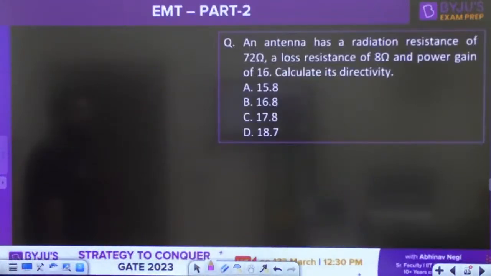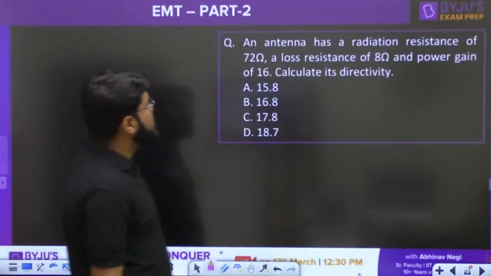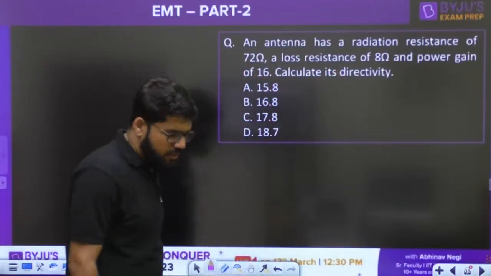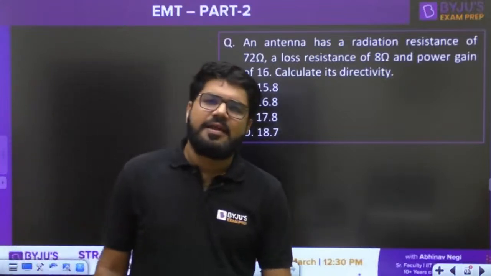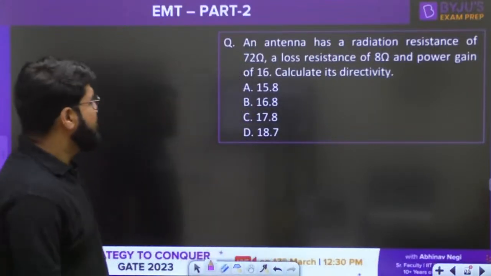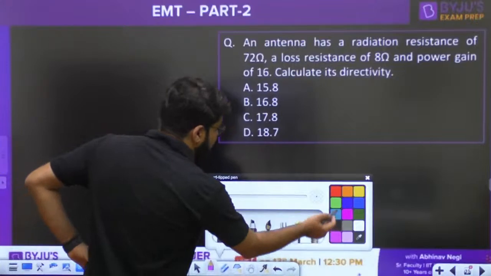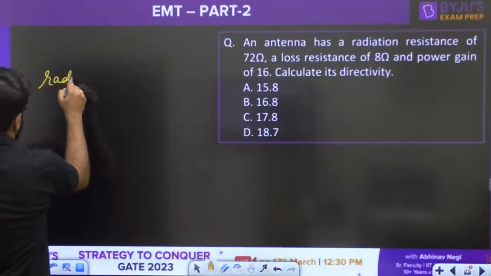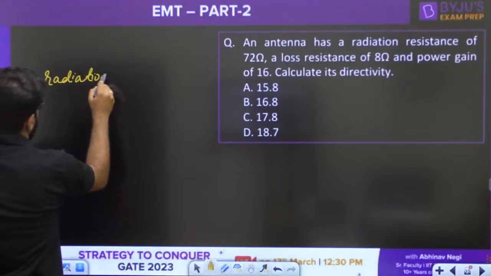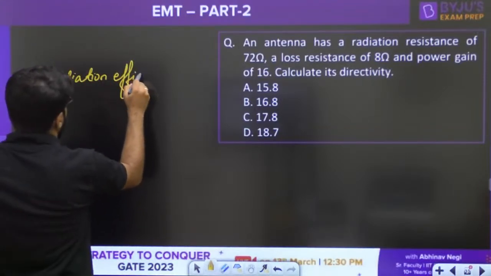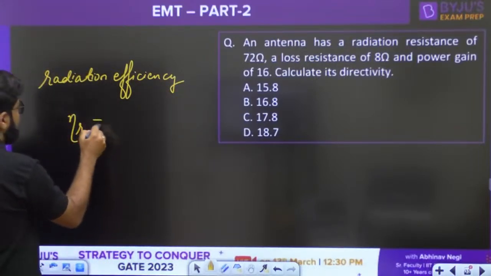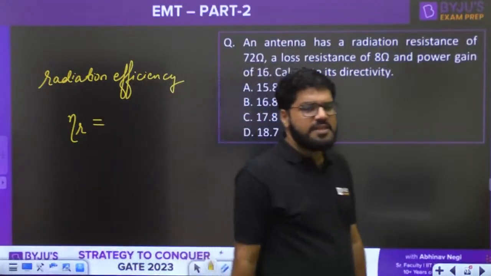Okay. An antenna has a radiation resistance of 72 ohm, loss resistance of 8 and a power gain of 16. Calculate its directivity. Power gain and directivity. So what is the formula for the radiation efficiency?